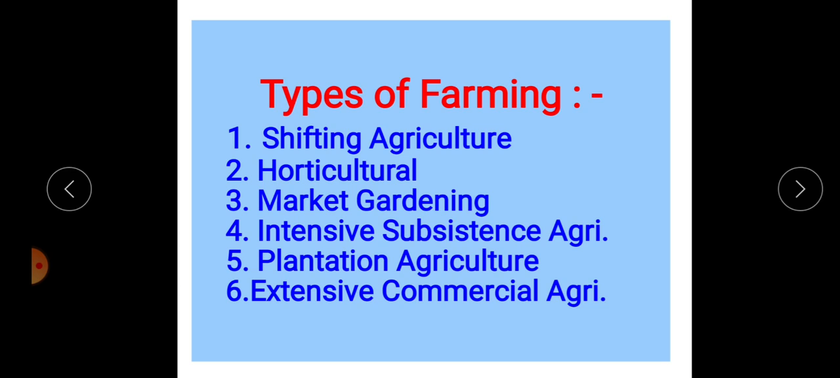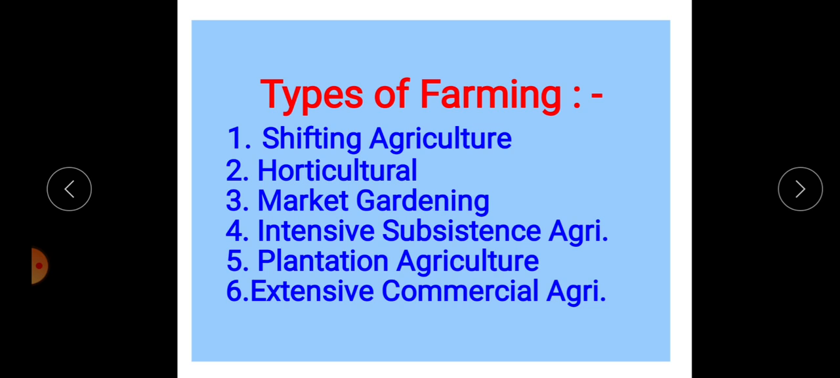The first type depends on the land area occupied by the agricultural practice, that is extensive agriculture and intensive agriculture. Extensive commercial grain farming is practiced on a large scale. Plantation also has a large area. Horticulture is practiced on a large as well as medium land area. But intensive subsistence agriculture, shifting agriculture, and market gardening depend on small land holdings only.